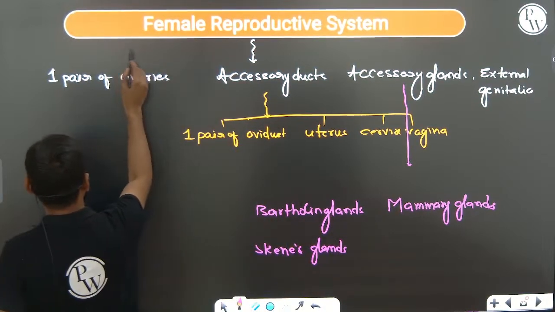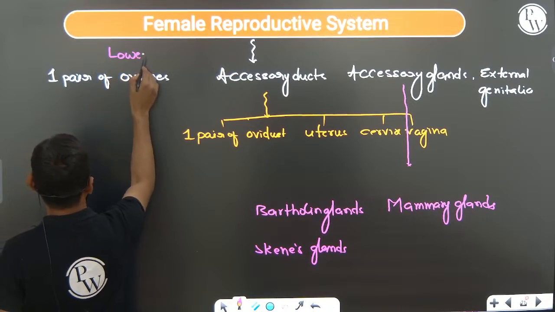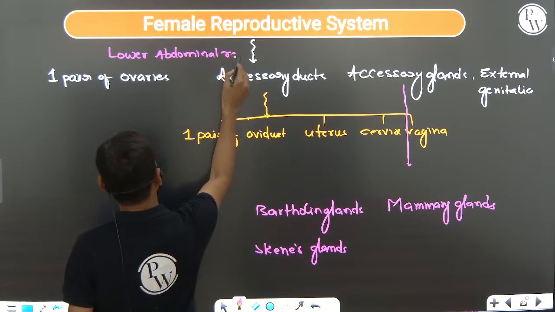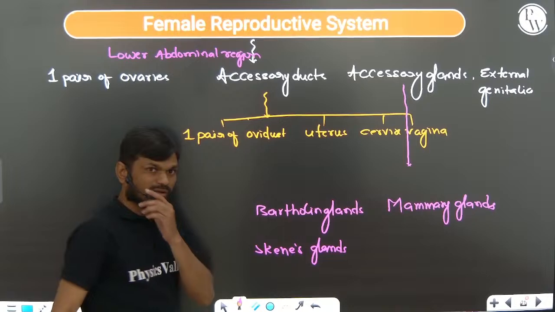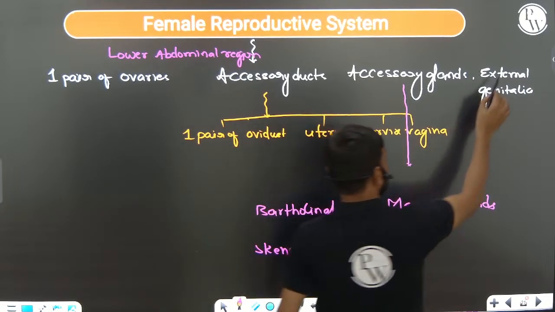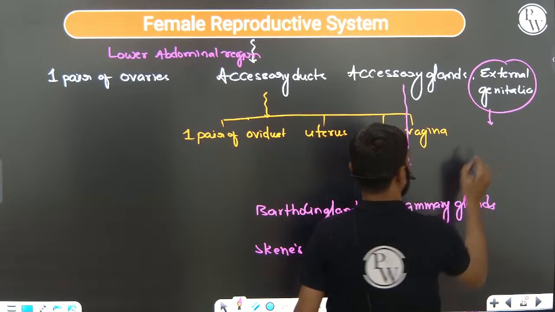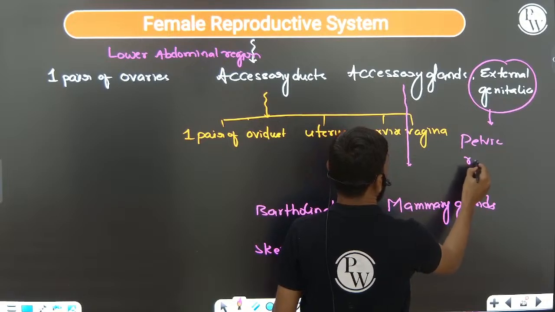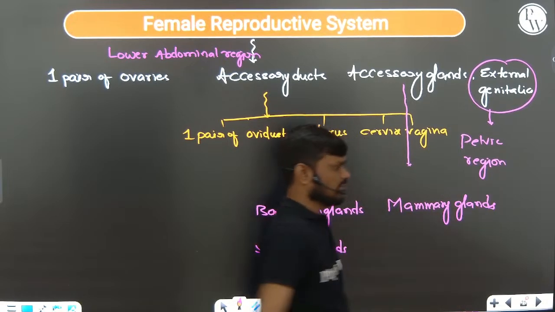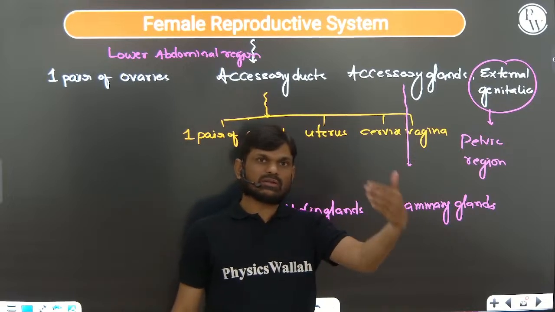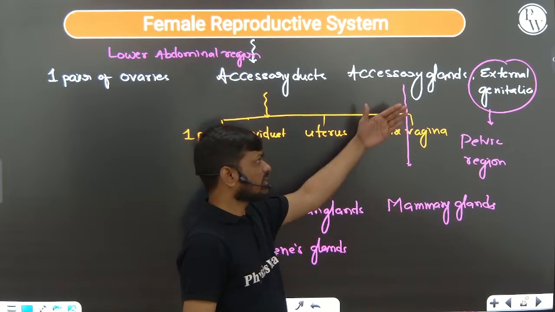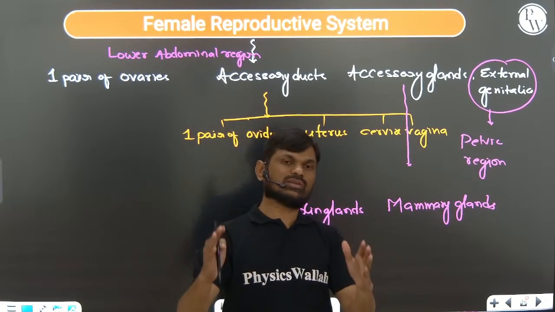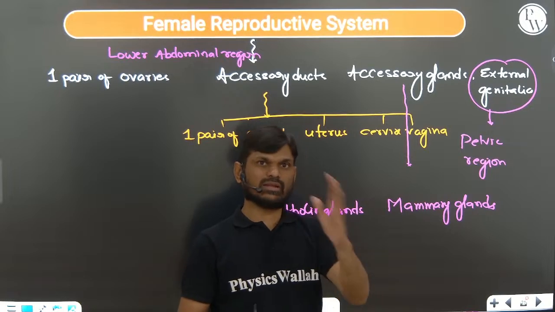Male and female reproductive systems are present in the lower abdominal region, but only the external genitalia are located in the pelvic region. Pelvic region, very important. Sometimes they will ask you a question: the male reproductive system and the external genitalia of the female reproductive system are both present in the pelvic or pelvis region. Statement based question. This is the right one.